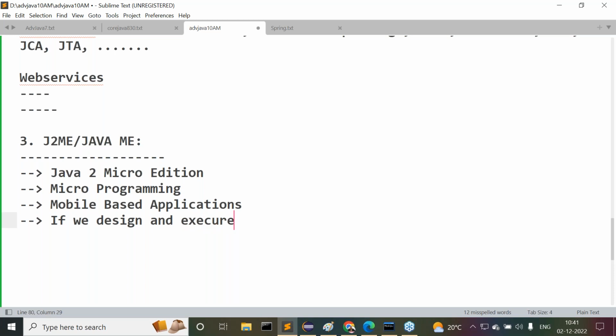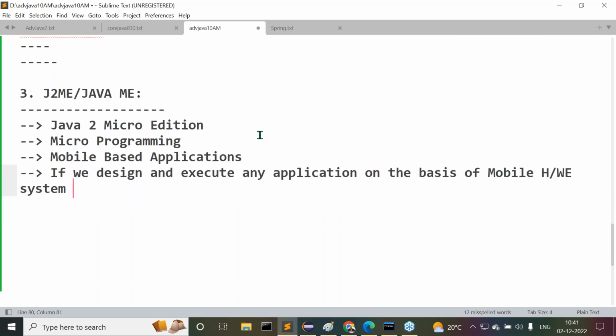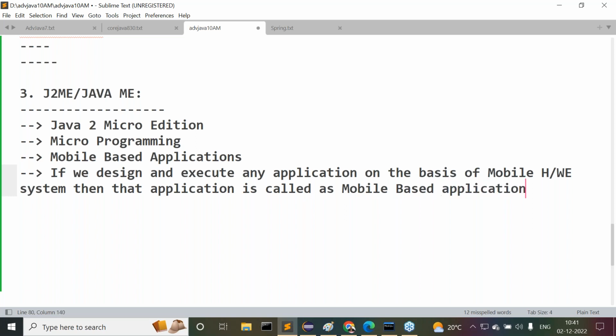If we design and execute any application on the basis of the mobile hardware system, and run and execute it on the mobile hardware, then that application is called a mobile based application.